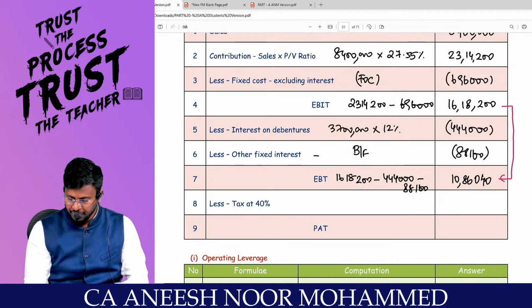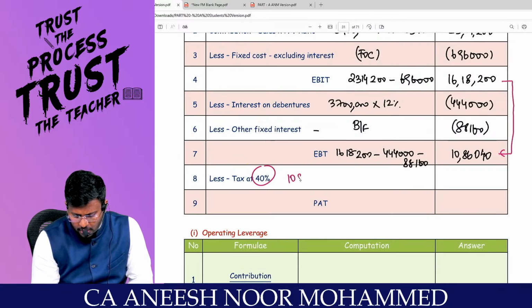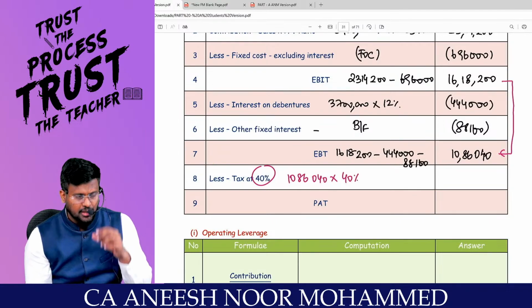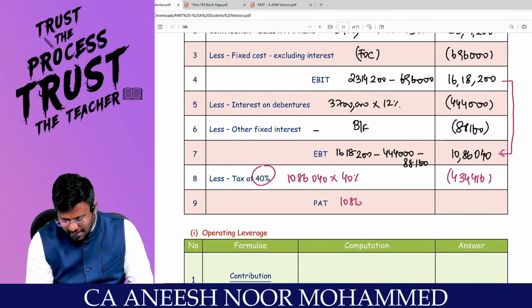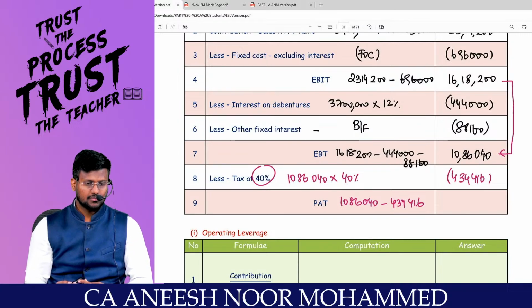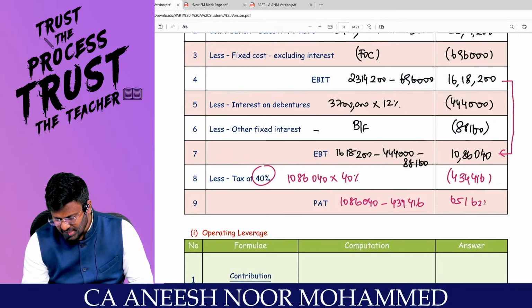Can I proceed? Now I have to pay tax at the rate of 40%. So 10,86,040 into 40% comes to 4,34,416. What is the PAT? 10,86,040 minus 4,34,416 comes to 6,51,624.